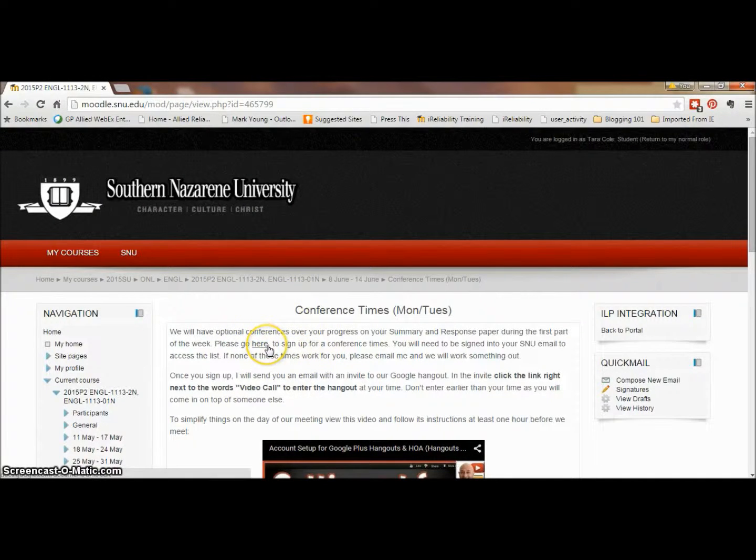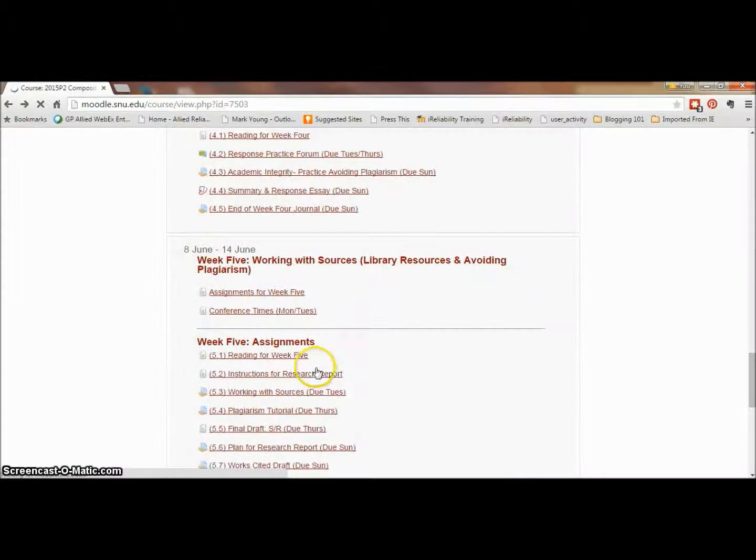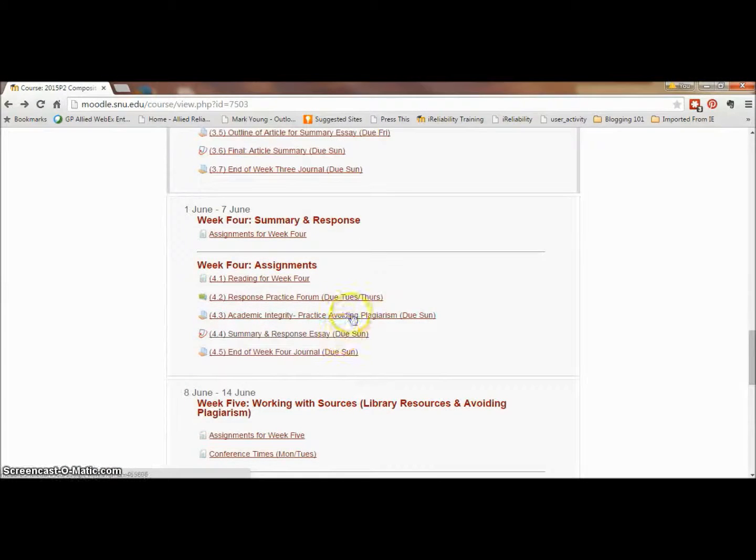To sum up week 4, you need to continue working on your Easy Writer tutorial and quizzes. Then on Tuesday you have this forum, your response to the forum is due Thursday, and then you have your summary response draft, plagiarism tutorial, and your journal due on Sunday. Due to all the assignments due on Sunday, this would be a great week to work on the course a little each day and not leave your assignments to the last minute. If you have any questions as you work, please don't hesitate to ask. I'm here to help.